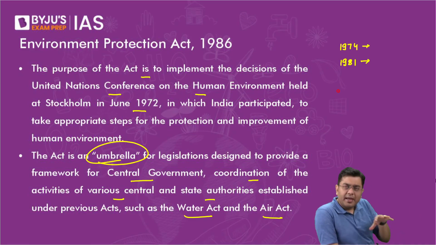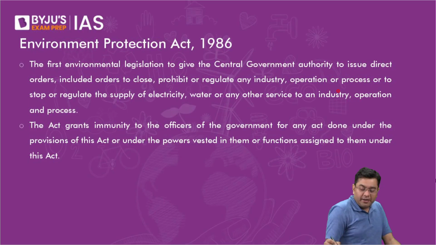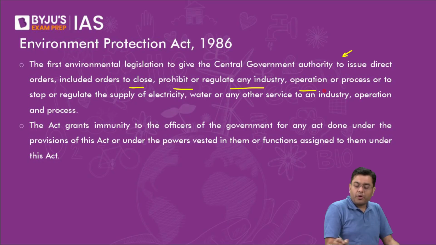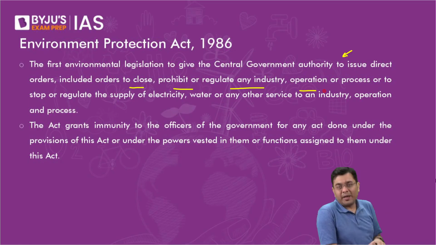This Act provided an increased jurisdiction to the CPCB. It gave the central government authority to issue orders, including orders to close, prohibit, or regulate any industry if they are not meeting the required norms or emission levels.